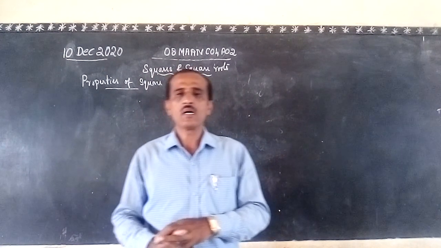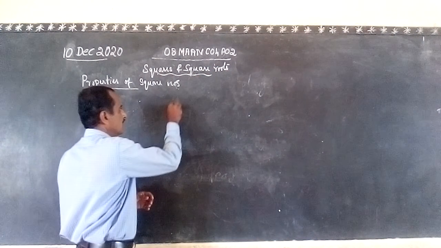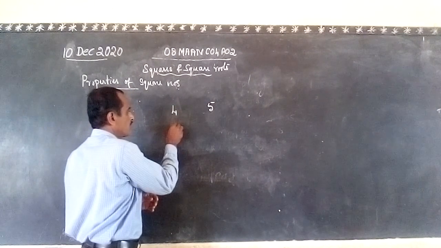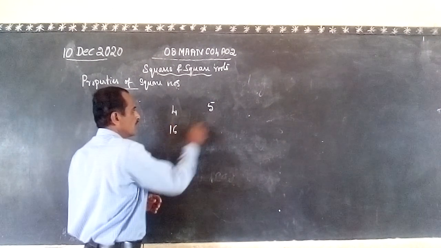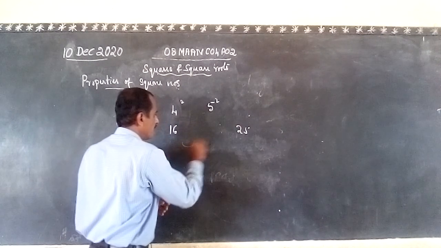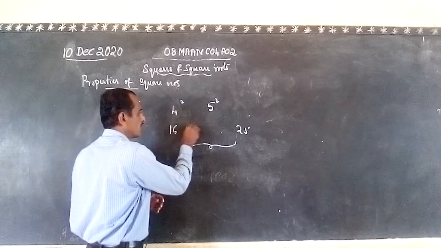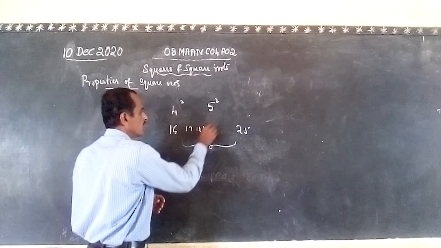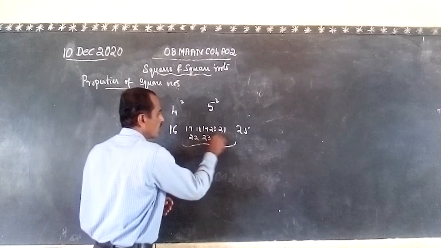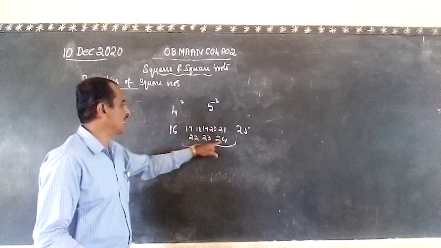One, what about the number of non-perfect squares? For example, let us consider the perfect squares of 4 and 5. What are the perfect squares of 4 and 5? It is 16, and the perfect square of 5 is 25. What about the numbers in the middle, from 16 to 25? How many numbers are there? 17, 18, 19, 20, 21, 22, 23, 24. How many numbers are there? 1, 2, 3, 4, 5, 6, 7, 8.